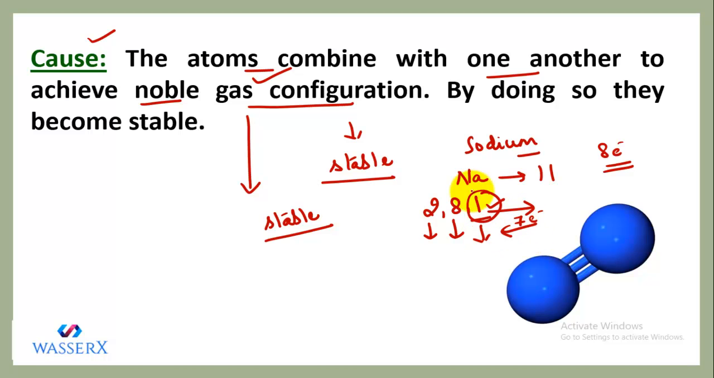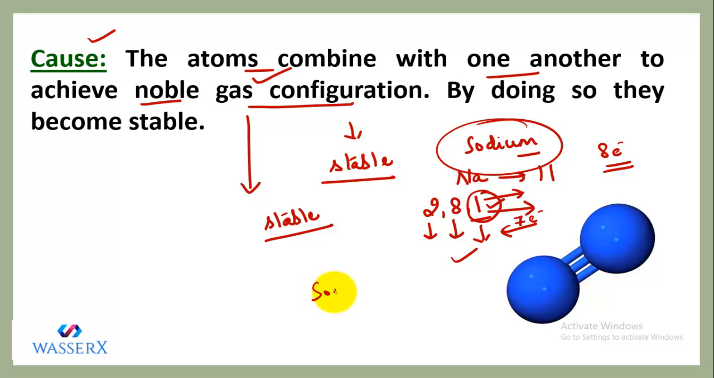Now it is easier to lose this one electron. So how will it lose? When it loses an electron, there has to be a certain acceptor to accept this electron. So in order to attain stability, it has to lose this one electron, but it cannot lose randomly. There has to be an acceptor.